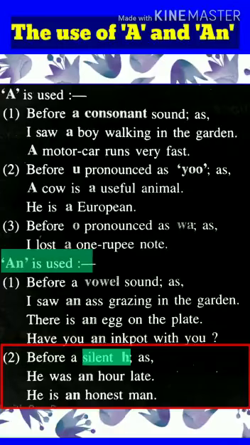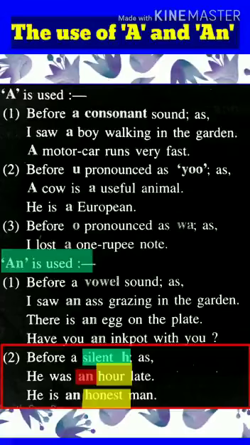In this sentence, an is placed before hour, though hour is starting with H. This is because H is silent in hour and it is pronounced with a vowel sound. Second example, he is an honest man. Here also the word honest starts with a silent H, but when we are pronouncing it, we are getting O sound, which is a vowel sound. That's why an is placed before honest.